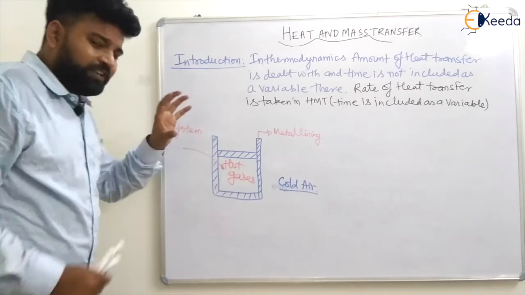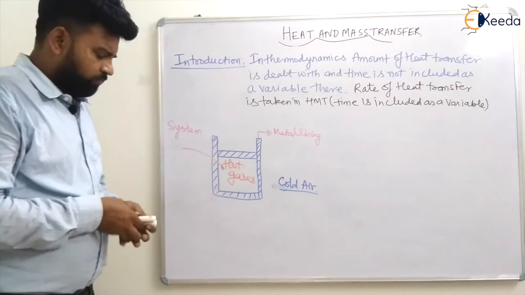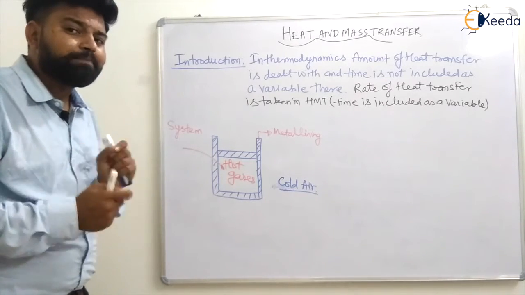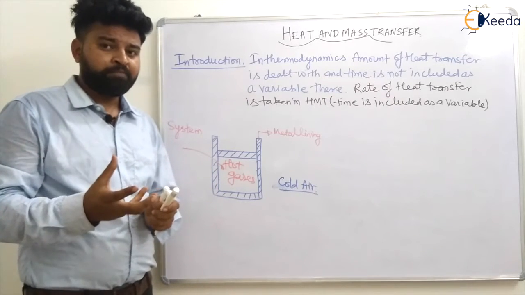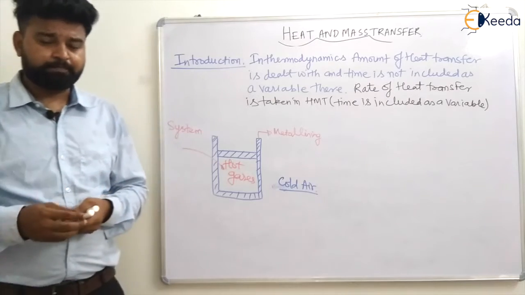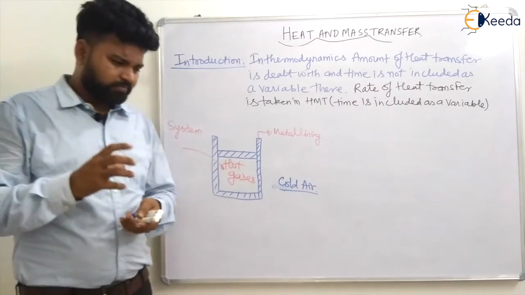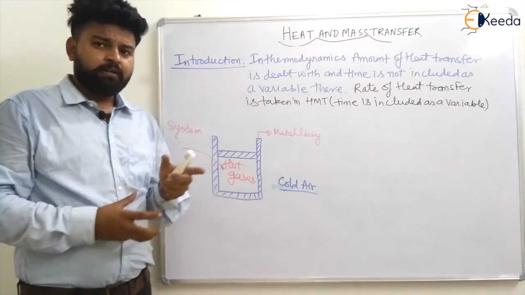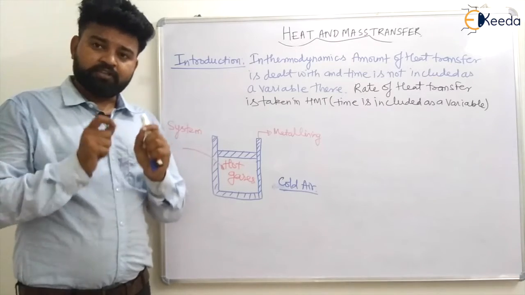So what we have seen in thermodynamics is that we just deal with heat being transferred due to temperature difference. I'm not going into the basic definition of heat, which is generally a science which predicts energy transfer between material substances due to temperature difference.